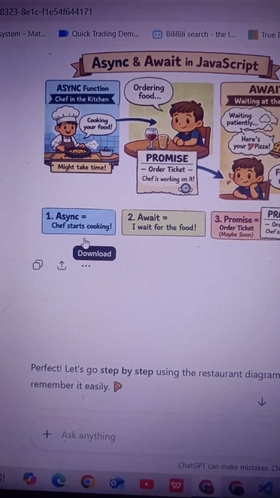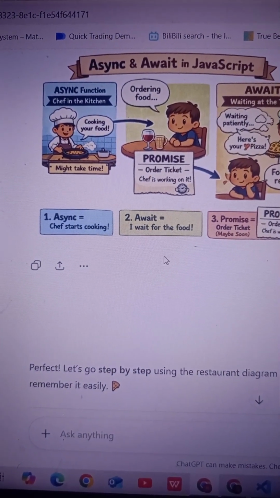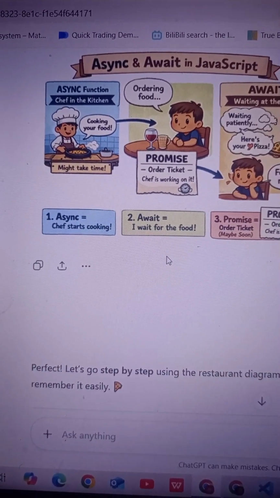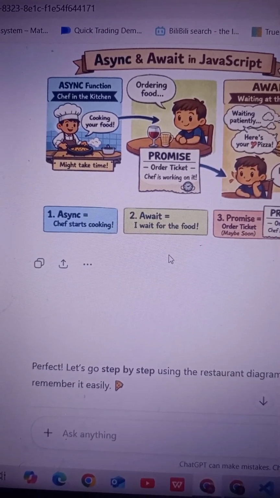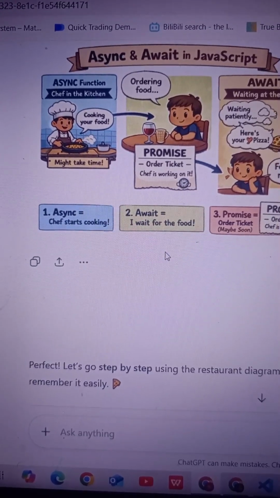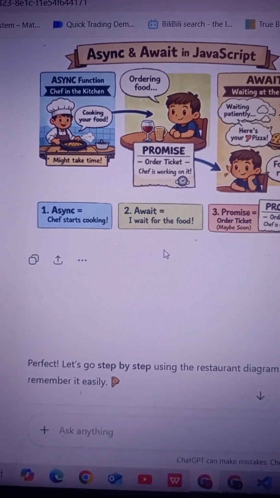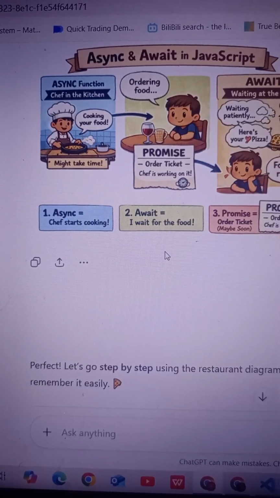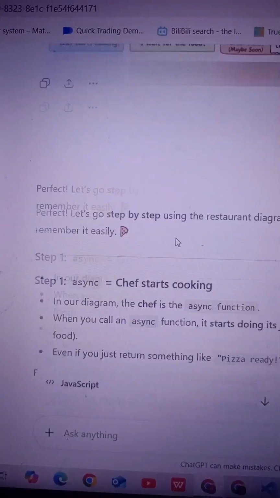So async means the chef starts cooking, await means waiting for the food. Yes, I will wait for the food, right? And then promise means the chef is returning a promise that he is working on it, cooking your food, right? So that is a promise.